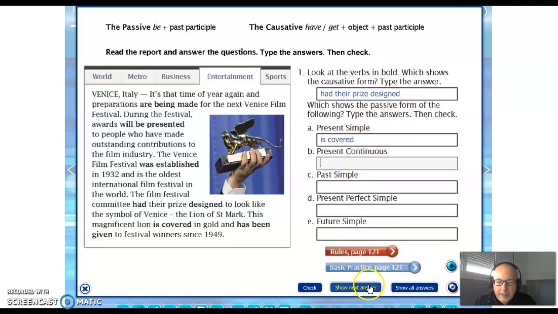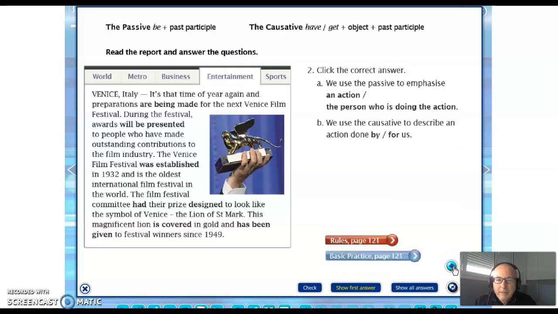Which one is in the present continuous? Yes, of course. Which one is in the past simple? Check. Which one is in the present perfect simple? Which one is in the future simple? Yes, very good. Let's continue with it.